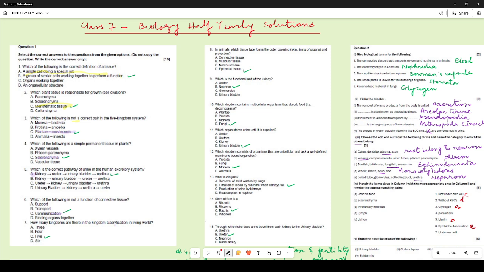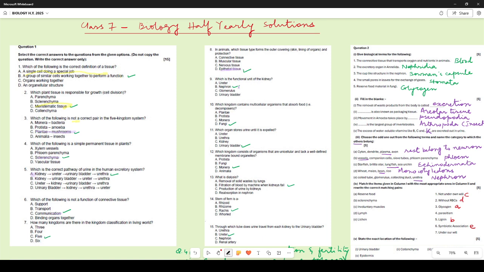How many kingdoms are there in kingdom classification in the living world? Now we study about 5 kingdoms. So this is the correct answer. In animals, which tissue type forms the outer covering, the skin, and the lining of organs? That is the epithelial tissue. The epithelial tissue is the lining tissue.